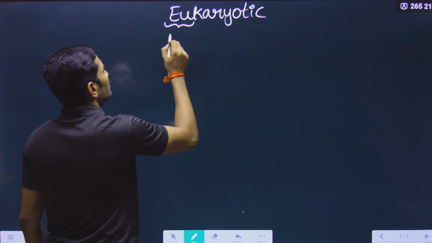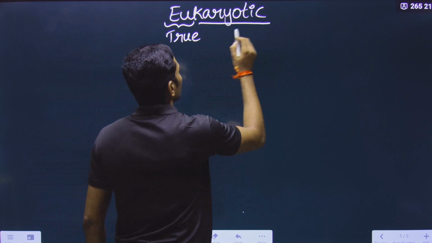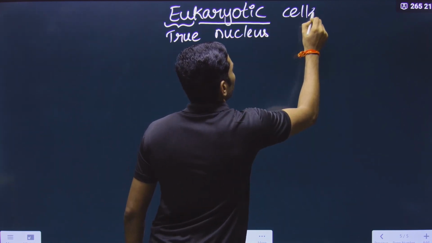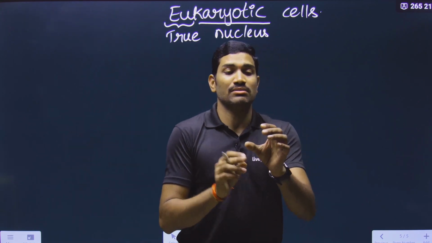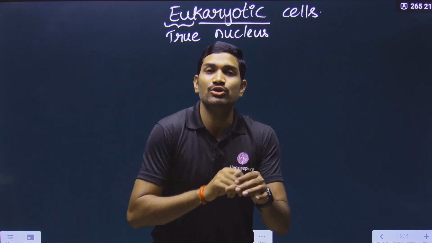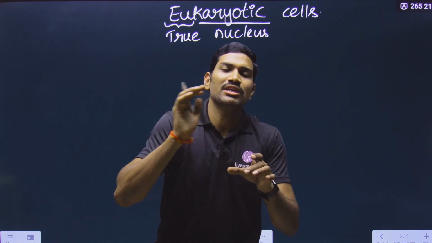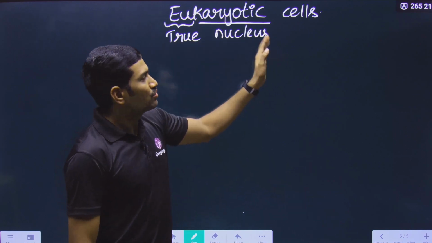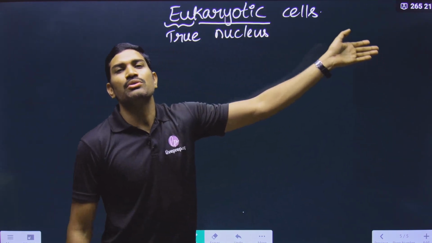Eu means true. So eukaryote means a true nucleus is present. The cells that have the true nucleus, what is a true nucleus? A membrane bound nucleus. The nuclear membrane should be present. Inside this, chromosomes should be there. Inside the chromosomes, DNA should be there. In this way, if it is present, it is called a true nucleus. So since these cells contain a true nucleus, they are called eukaryotic cells.